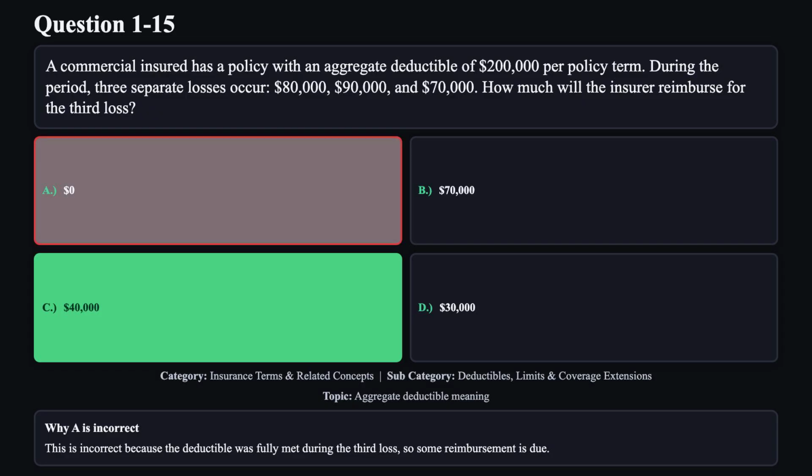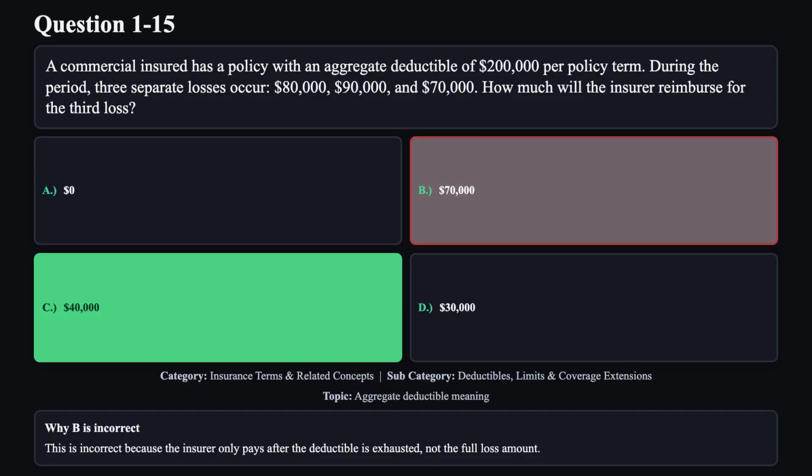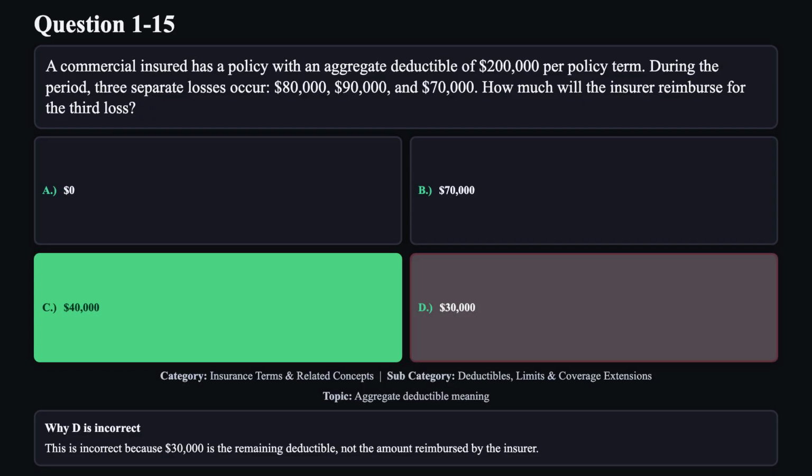Reason A is not correct. This is incorrect because the deductible was fully met during the third loss, so some reimbursement is due. Reason B is not correct. This is incorrect because the insurer only pays after the deductible is exhausted, not the full loss amount. Reason D is not correct. This is incorrect because $30,000 is the remaining deductible, not the amount reimbursed by the insurer.